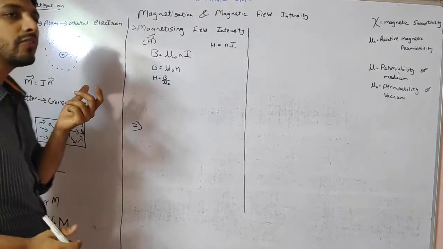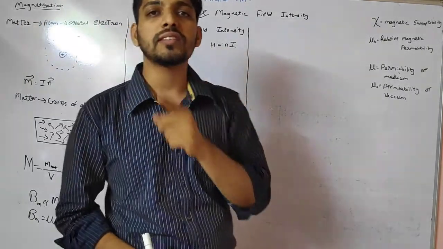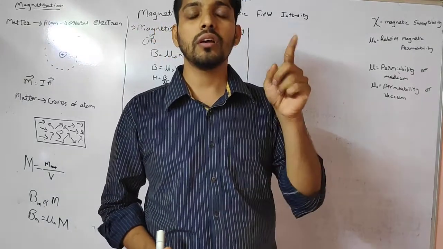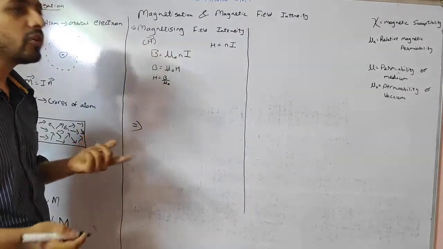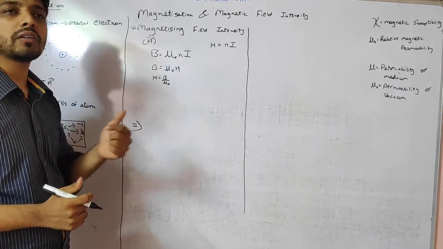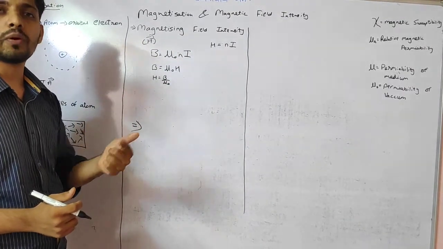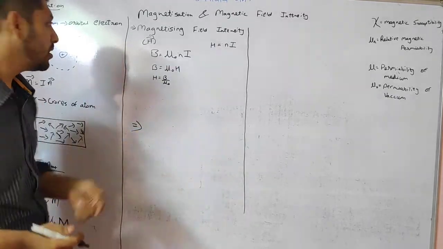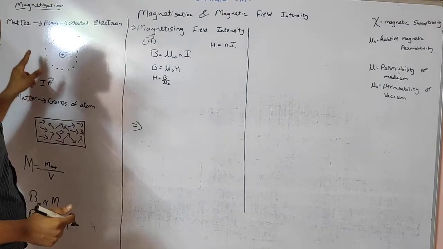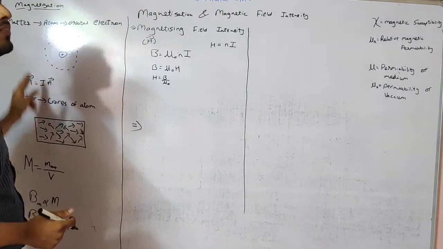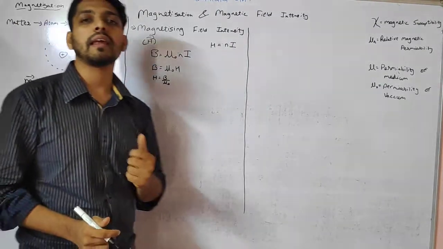The electron will be moving around it, which means that charge is moving around the nucleus, which means that it will conduct current. We know what is current. Current is nothing but the flow of charge per unit time, or rate of flow of charge. Here the electrons will be revolving around the nucleus, which means that they will behave as a current carrying loop.